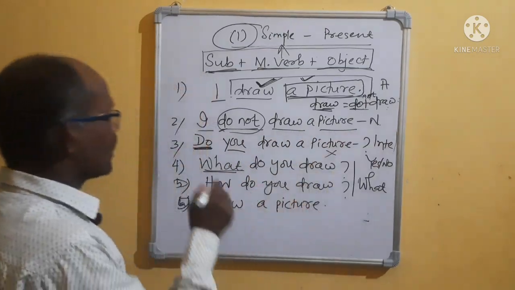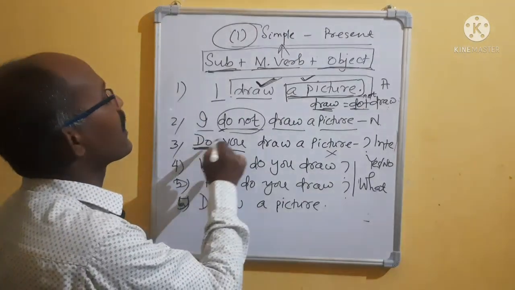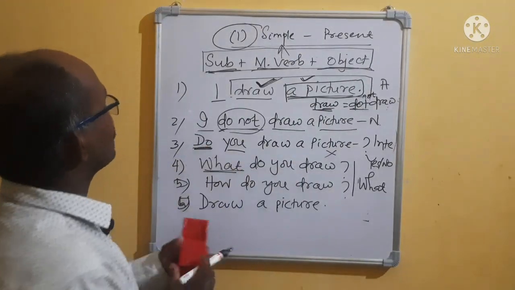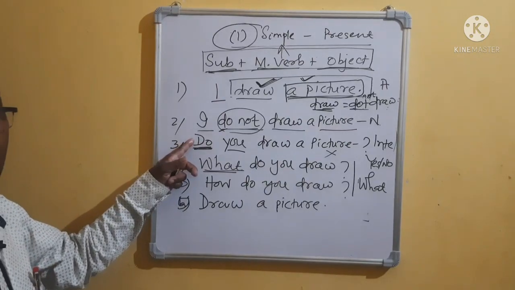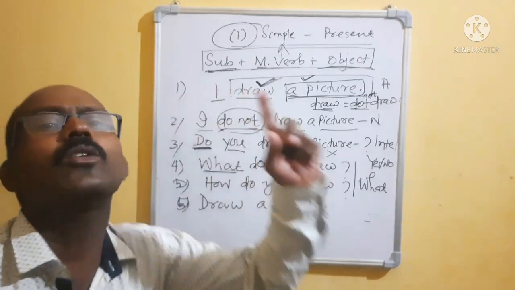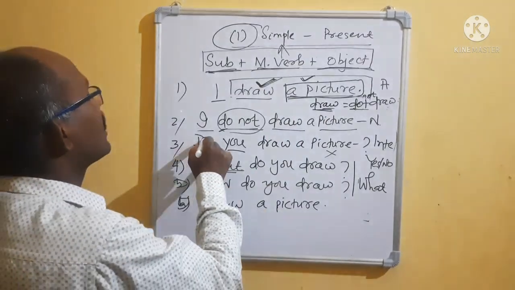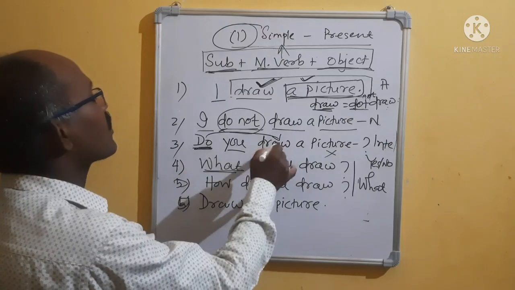Completed. Then see, the interrogative: suppose this question is given, do you draw a picture? Make it into a positive sentence. What will you do? When you make it positive, first you think it will come here. That means do plus draw equals draw.